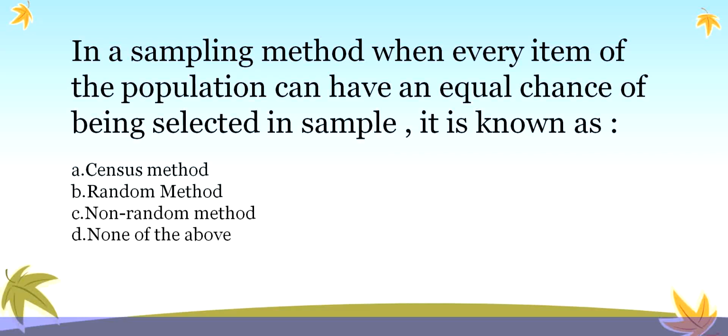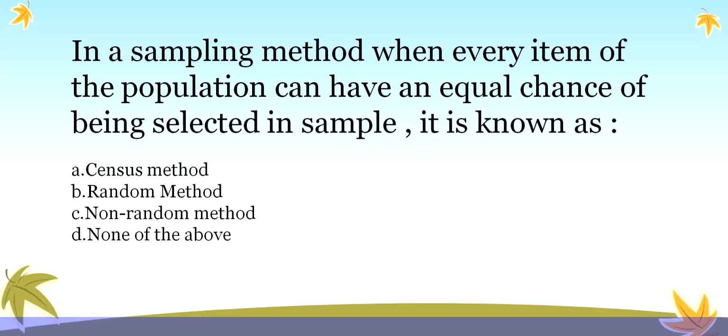Children, kindly note the question. We are discussing about sampling method. Option A, census method. Second one, random method. C, non-random method. And D, none of the above. Here option B is the correct one, random method.